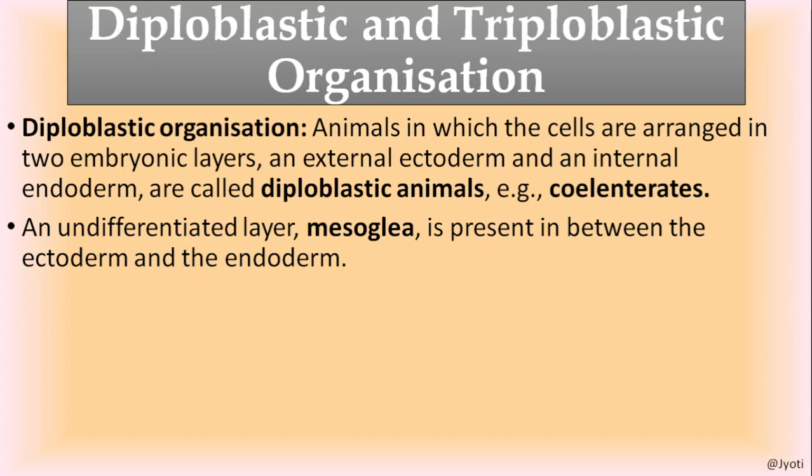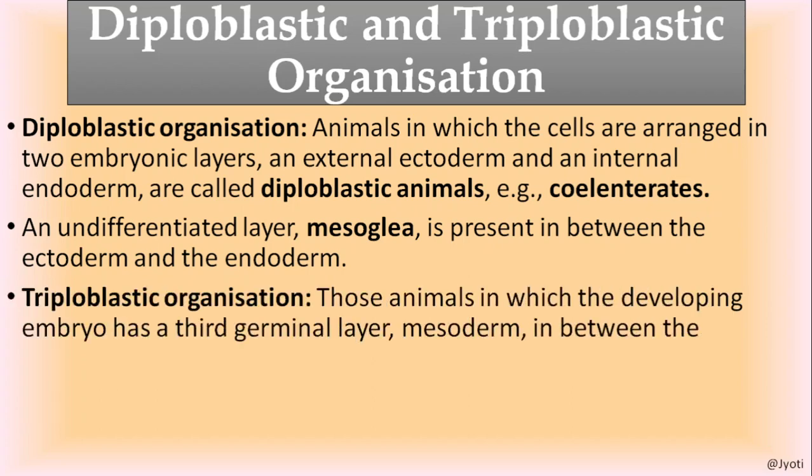So then why is it not called triploblastic? Because the mesoglea is not a cellular layer. It is not composed of any cells. Only the ectoderm and endoderm are composed of cells, but the mesoglea is simply made up of a jelly-like substance. Okay.